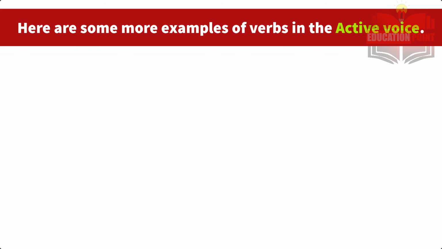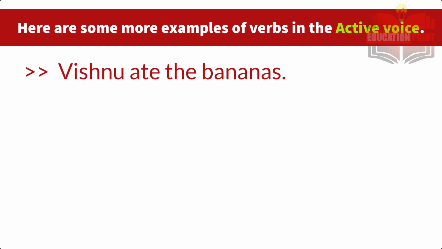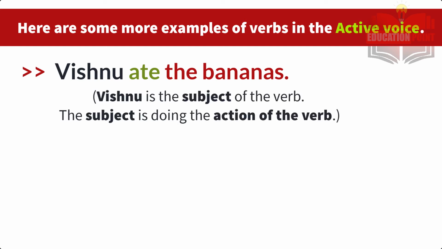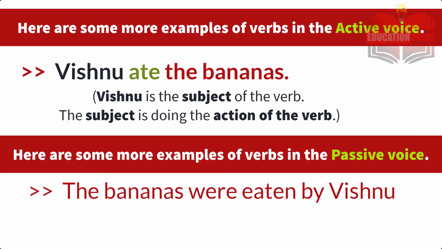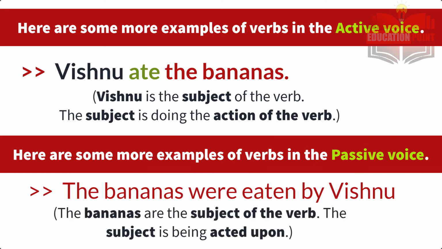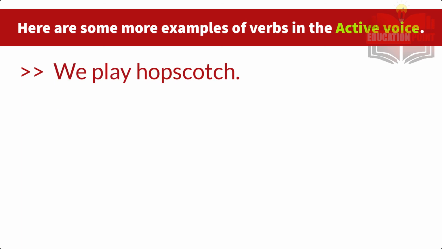Okay. Vishnu ate the bananas. Here Vishnu is the subject of the verb and the subject is doing the action of the verb. The action is eating the bananas. So Vishnu ate the bananas. If we do it in passive voice, it becomes: the bananas were eaten by Vishnu. The difference is that bananas here become the subject of the verb and the subject is being acted upon.